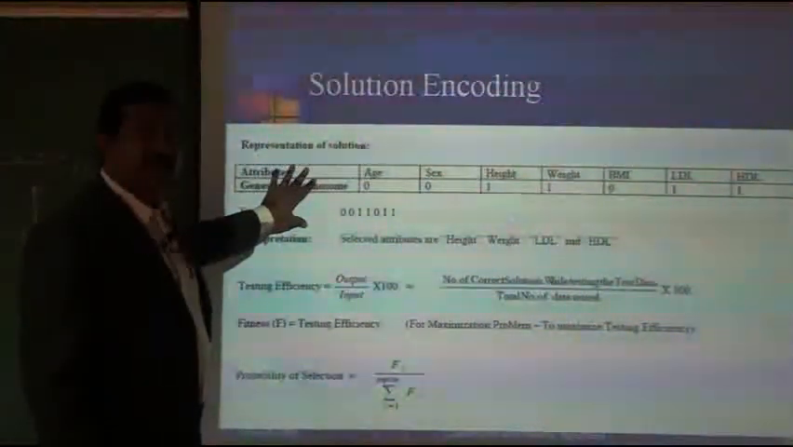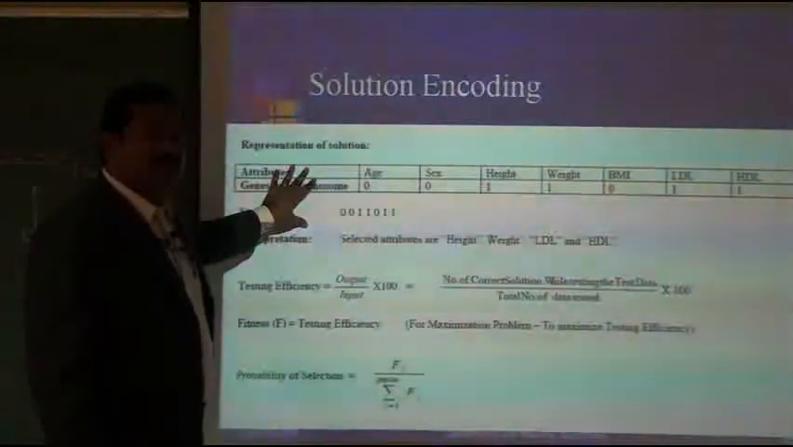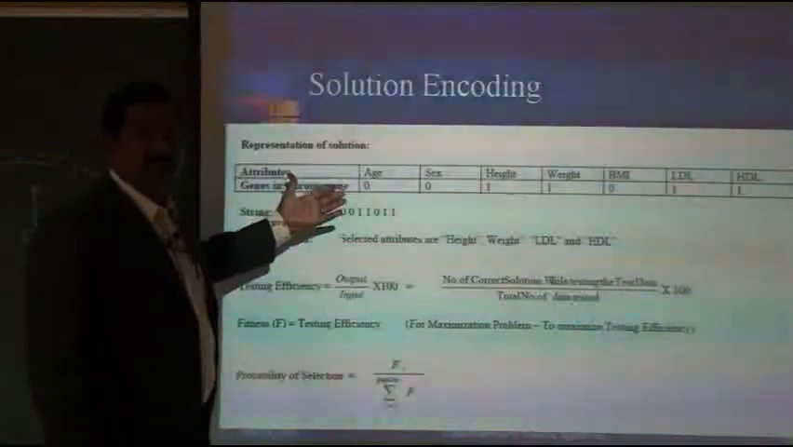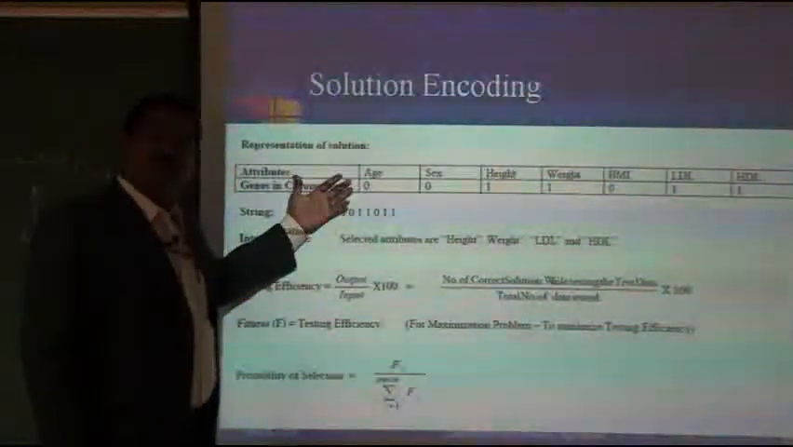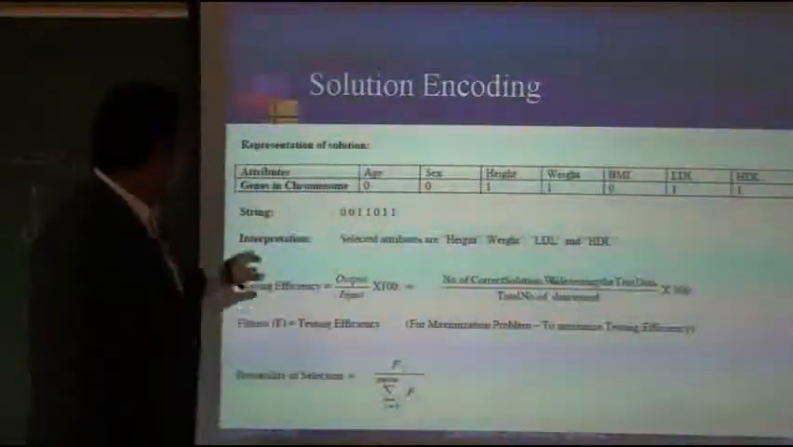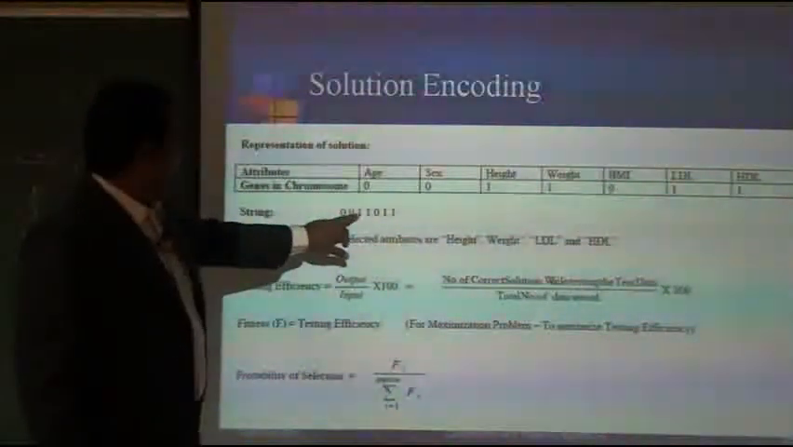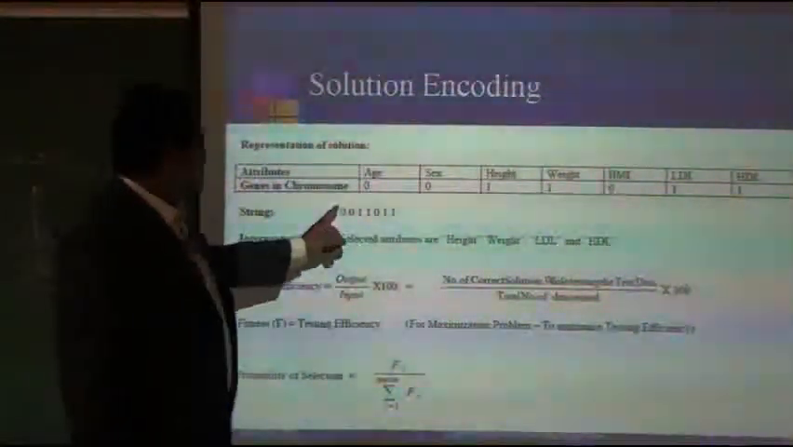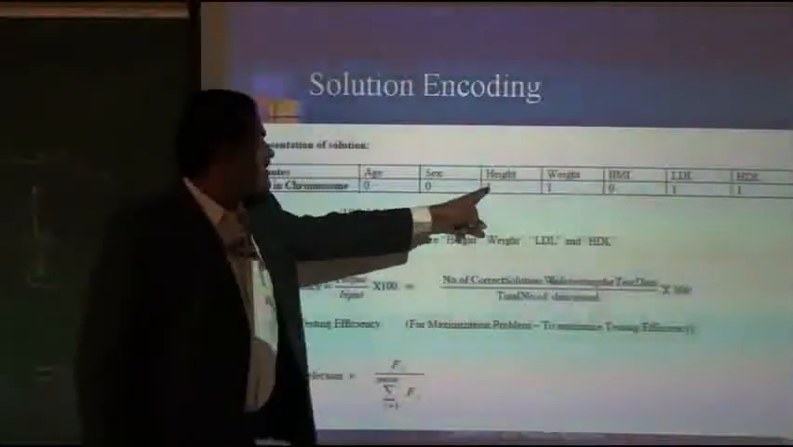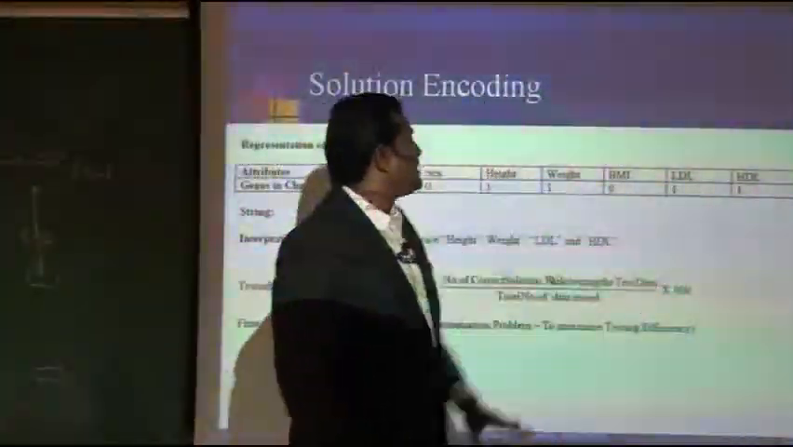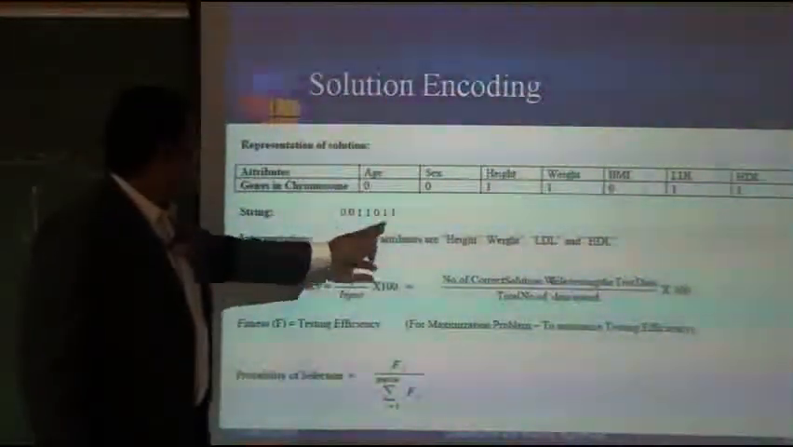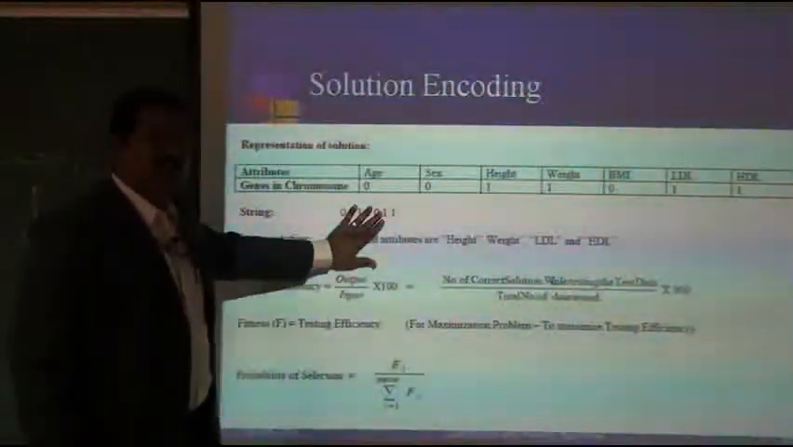Now the idea is we have to check whether the patient is likely to have cancer or not, or even to select the best client for the business. Anything can be formulated this way. So what is the string 0011011? That means the selected attributes are height, weight, LDL and HDL. The other attributes are not selected. Like this we can develop a string.